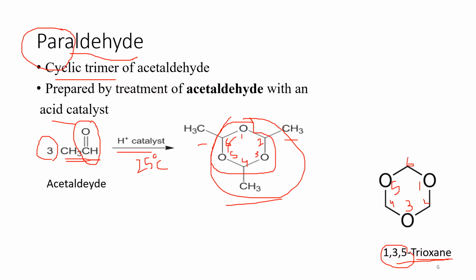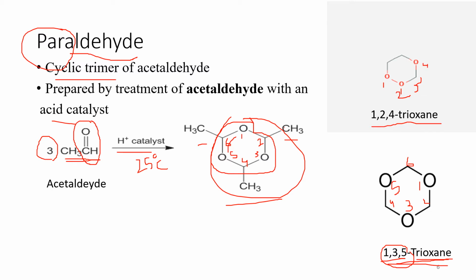That's why it is called 1,3,5-trioxane. Why mention the 1,3,5? Because other trioxanes are also possible. Like this structure, 1, 2, 3, 4, this is 1,2,4-trioxane.